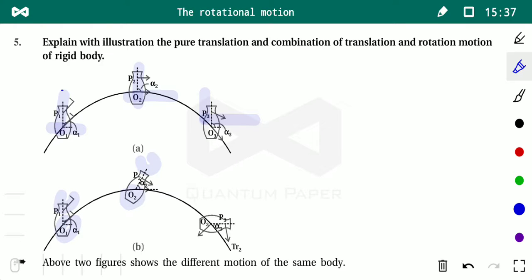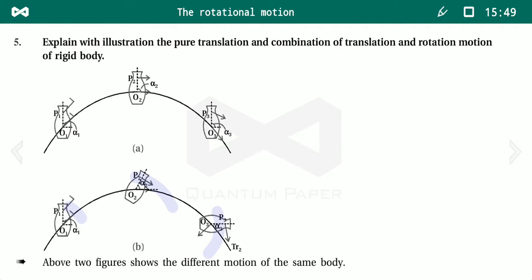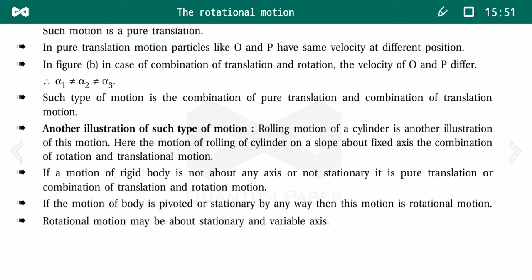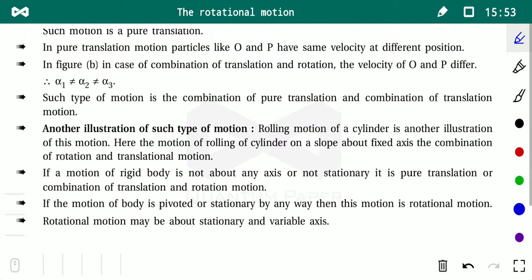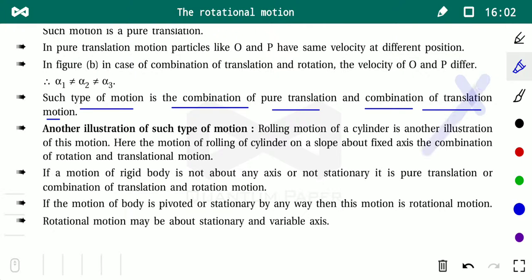That is why the angle made by OP with the horizontal is also changing. So that is why alpha 1 is not equal to alpha 2 is not equal to alpha 3. Such type of motion is a combination of pure translation and rotational motion. Here there is an error. It is not translation, it is rotational motion.